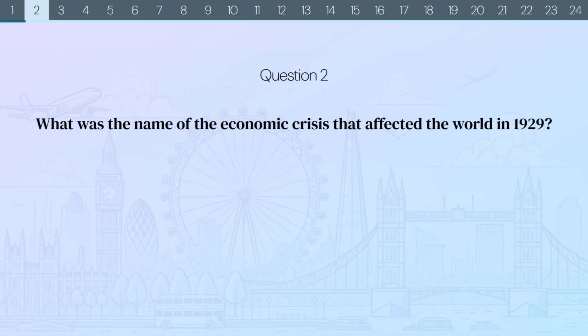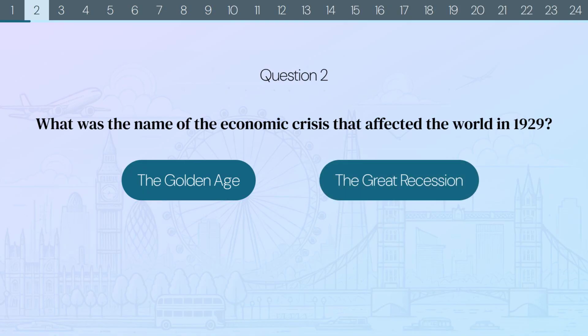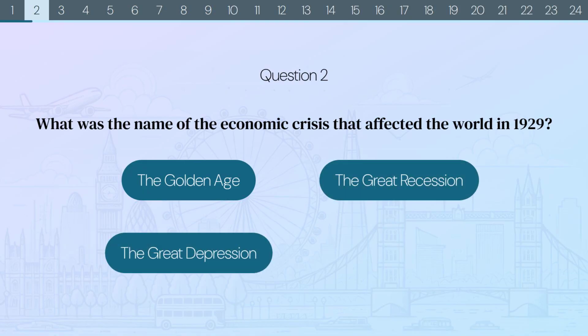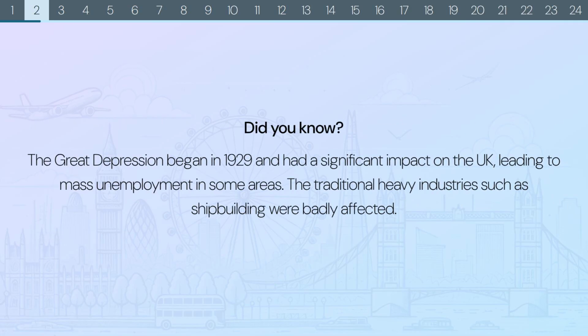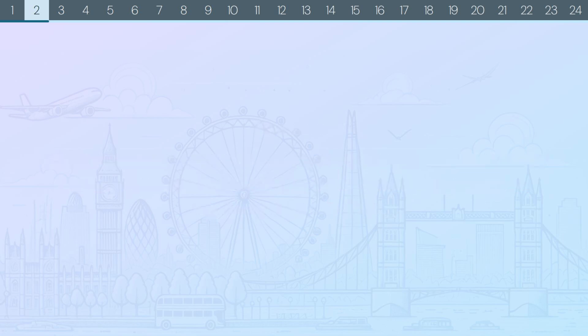Question 2. What was the name of the economic crisis that affected the world in 1929? The Golden Age, the Great Recession, the Great Depression, or the Industrial Revolution? The correct answer is the Great Depression. Did you know? The Great Depression began in 1929 and had a significant impact on the UK, leading to mass unemployment in some areas. The traditional heavy industries such as shipbuilding were badly affected.